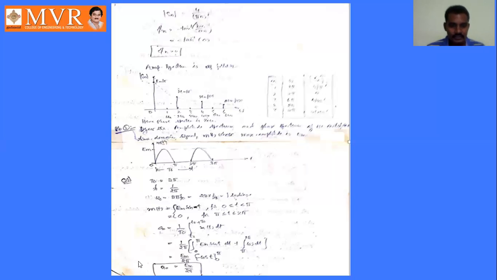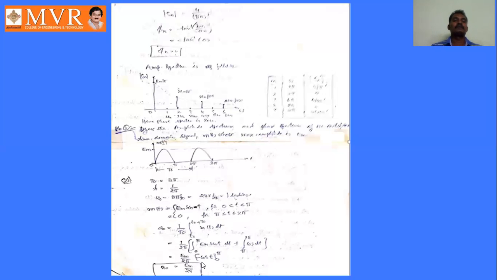Okay. So how to calculate a naught? See here, a naught equal to 1 by T naught integral t naught to t naught plus T naught m of t dt. Here m of t has two functions. From 0 to pi, its value is Em sin t dt, plus from pi to 2 pi, its value is 0. So from pi to 2 pi, 0 dt. So this entire thing will become 0. Only we have 1 by 2 pi integral 0 to pi Em sin t dt. Em is constant, drag it outside. So Em by 2 pi integral 0 to pi sin t dt. Integral sin theta d theta is minus cos theta, with limits 0 to pi.